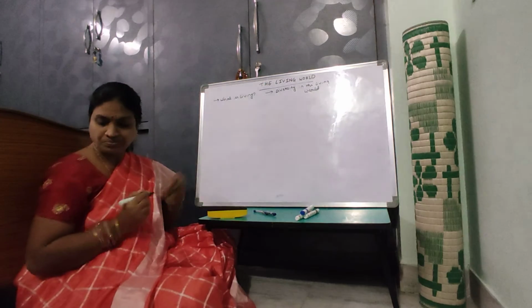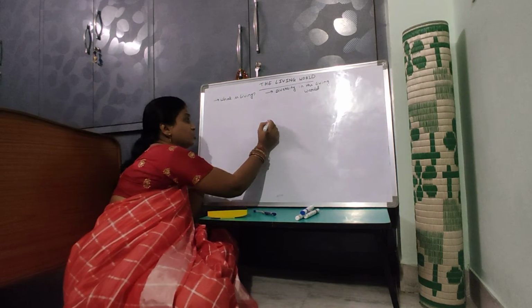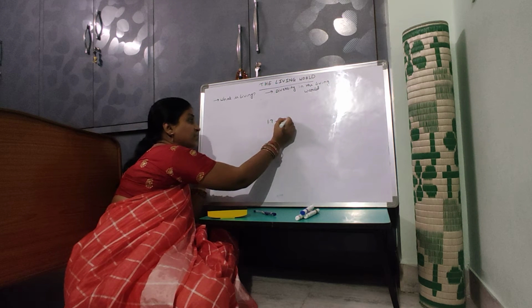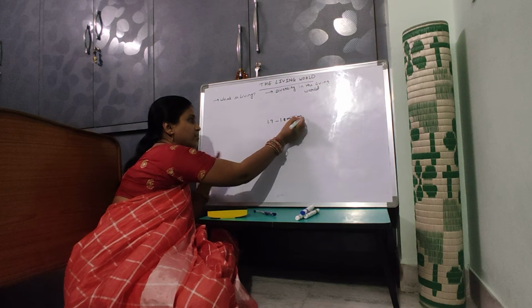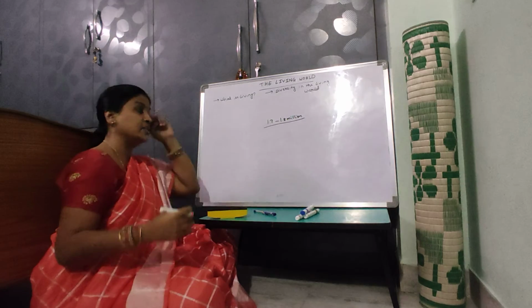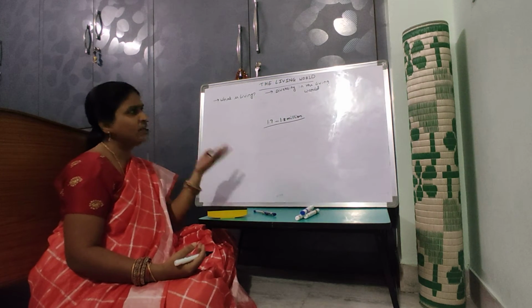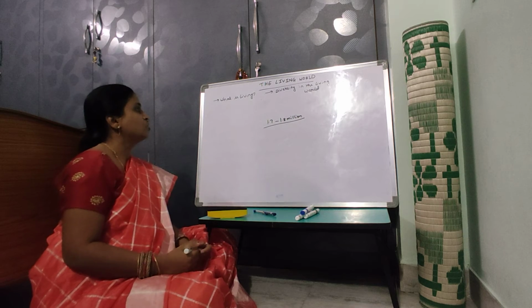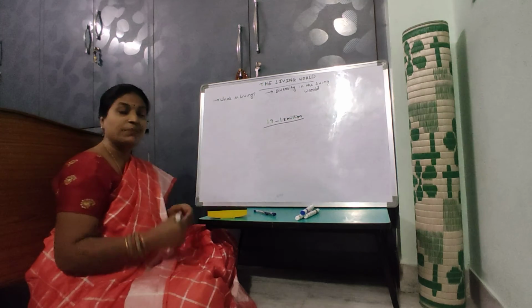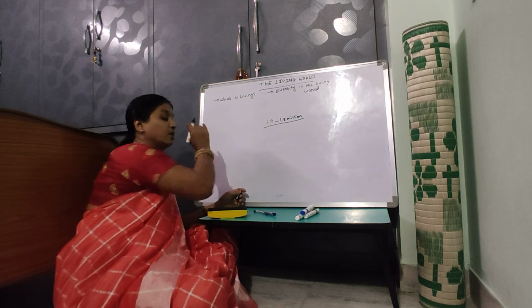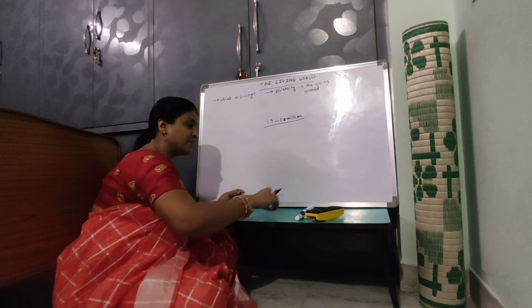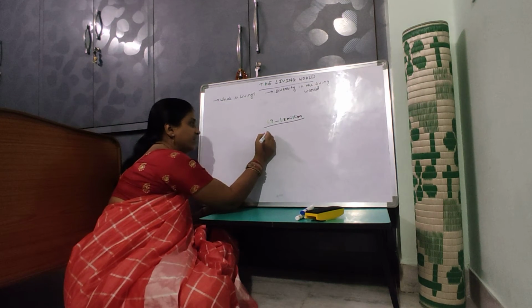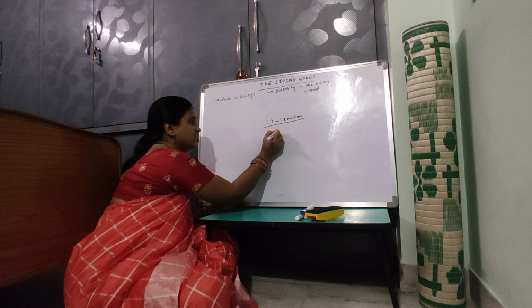There are about 1.7 to 1.8 million. This is only a number, I think it is more than this also. But so many different forms of living organisms are there on the earth. In order to learn about them, it is very important for that particular organism to be identified. Identification is a must.